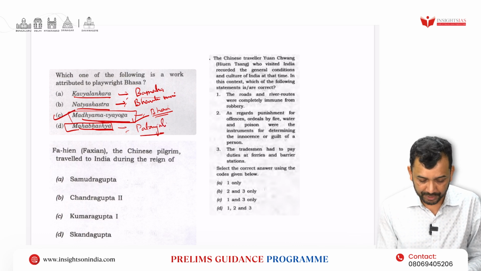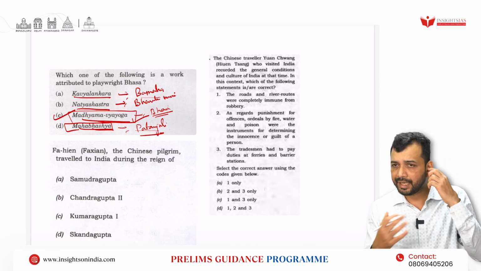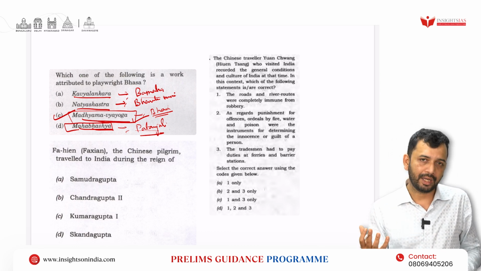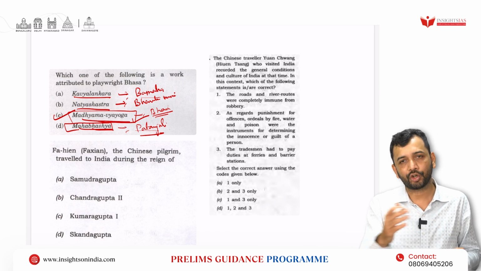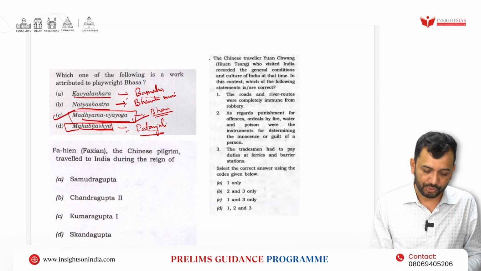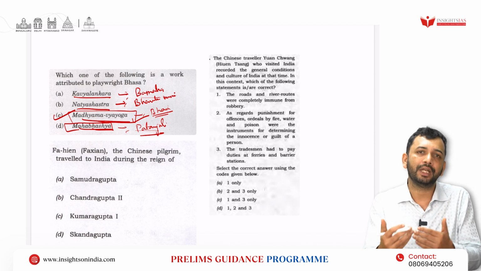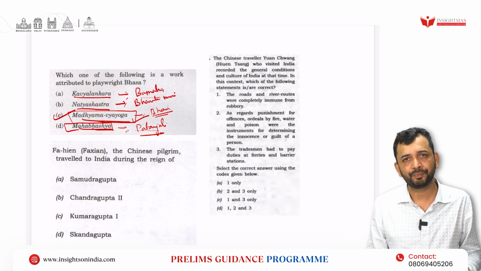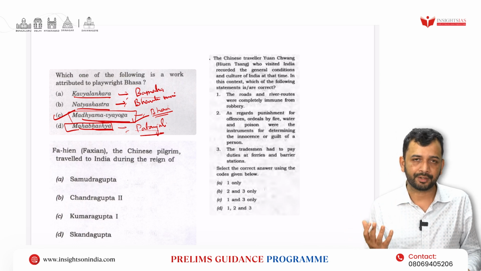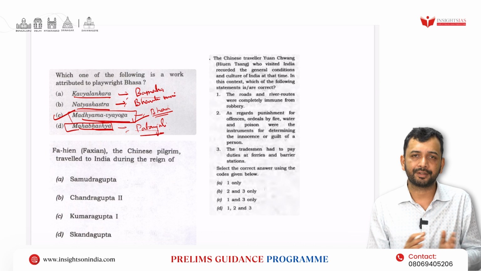Now if you look at the options, they have also asked about Kavyalankara and Natya Shastra, that is the guide for how a dance should be, how music should be. So that is basically a guiding document, right? In that context, you should be in a position to attempt. Nowadays they are asking this, so you should go a little bit deeper with this kind of thing also. That is Bharata Muni's Rasa Shastra you should know, or Natya Shastra, where he speaks about the concept of Rasa Siddhanta.